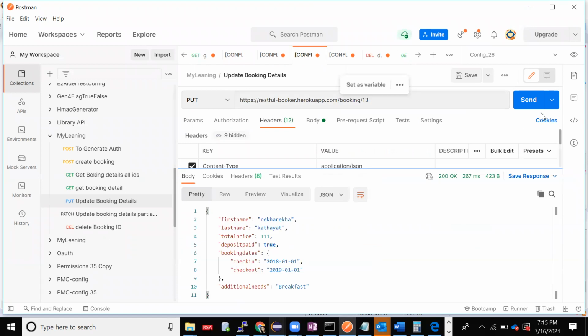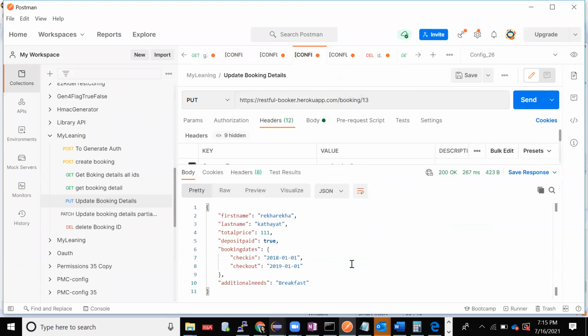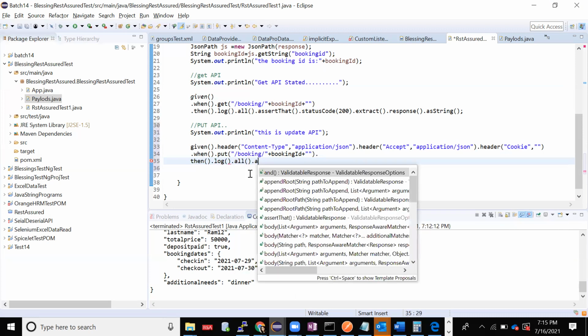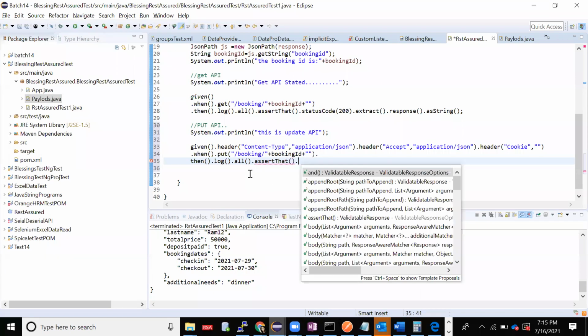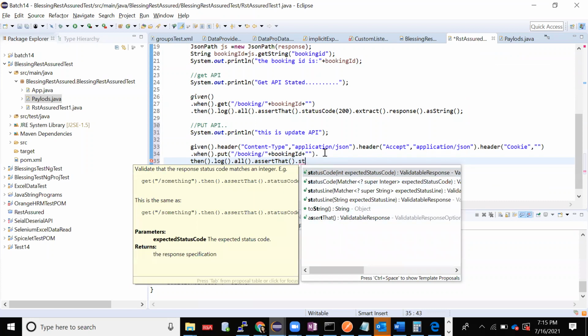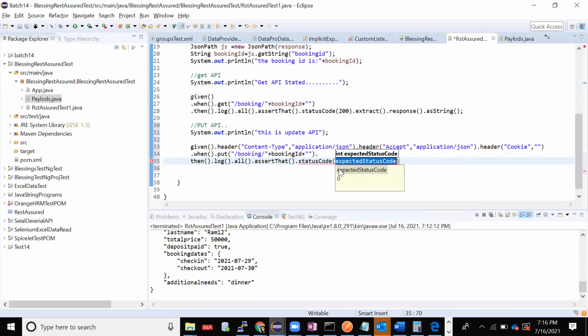Then I'll check what it comes. When I hit the update API, I'm getting the details here, the updated value, right? The first name or last name which I have given. So it should again be status code 200, right? Then I'll just log that just to see what I'm getting. Log all. Then assert that status code equal to 200.